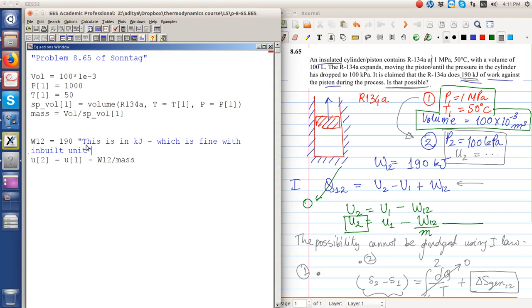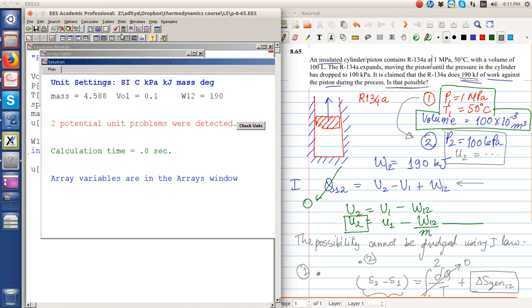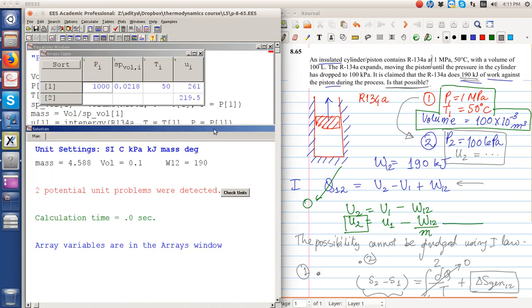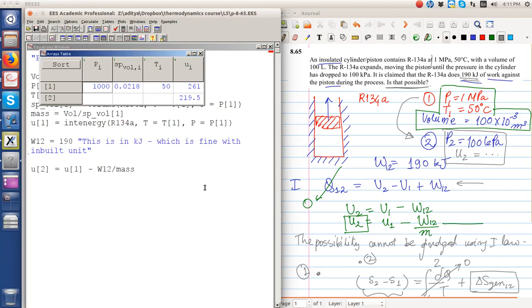That is the work done. But now we need to specify what U1 is equal to. That's very easy: U1 is equal to the internal energy of R134a at T equal to T1 and P equal to P1. Using this we should be able to find what U2 is. So U2 is found out to be 219.5 kilojoule.